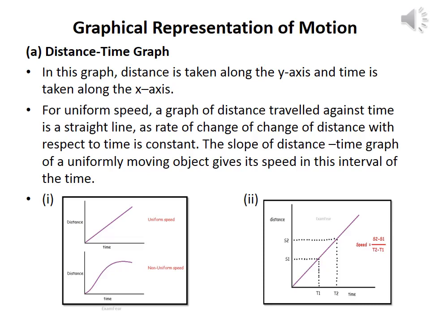In the figure given in the slide, graph 1 shows a body which is in uniform motion and graph 2 shows a body which is in non-uniform motion. The second graph shows that its slope gives the speed of the object in a given interval of time.